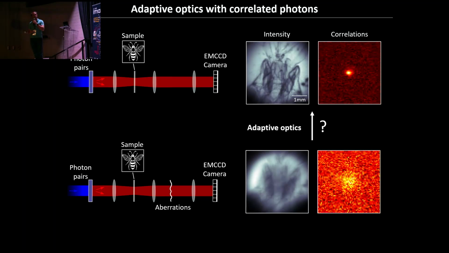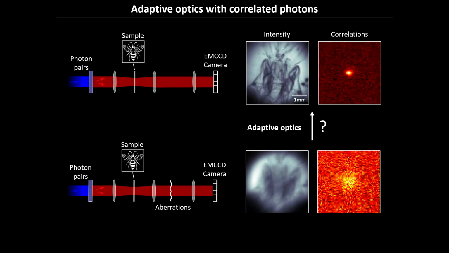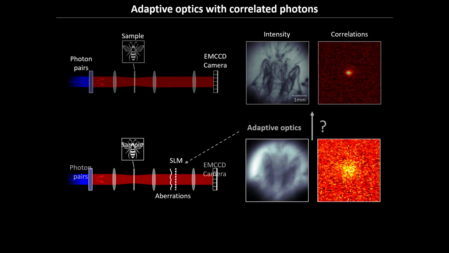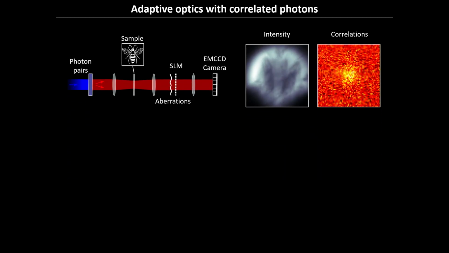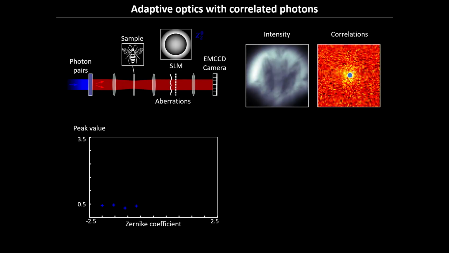So what we did, we said, okay, let's try to implement adaptive optics, but instead of doing it image-based or focusing on the intensity image, let's forget about the intensity image and just measure the correlation, because here we have the PSF. What we can do is find, for example, the maximum here and try to optimize the deformable mirror or the spatial light modulator on this metric that we know is exactly the PSF of the system.